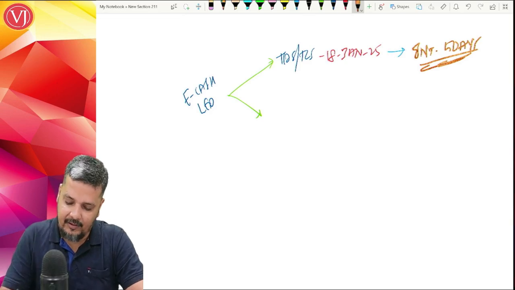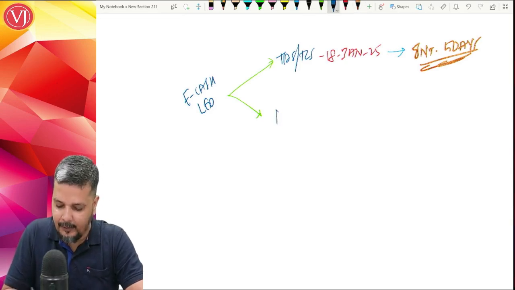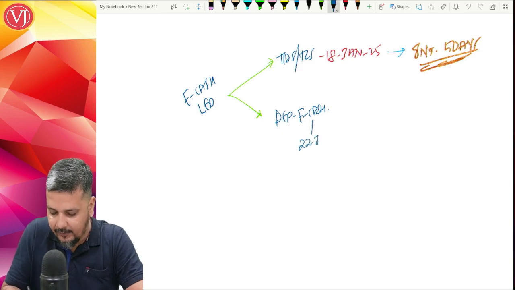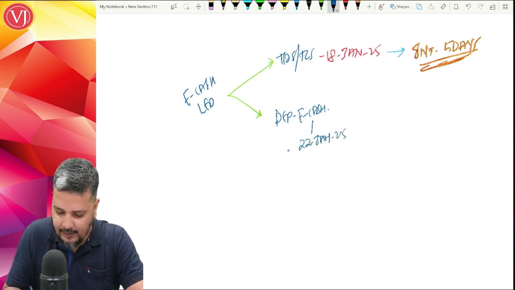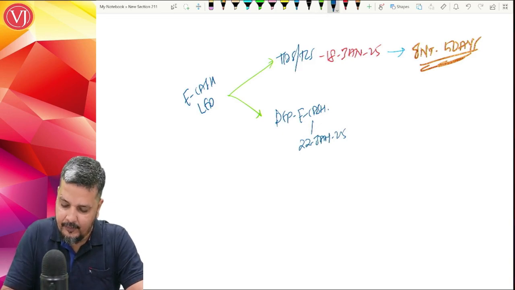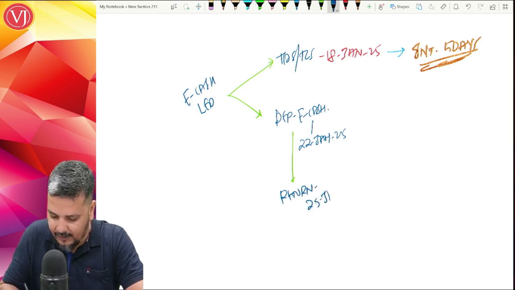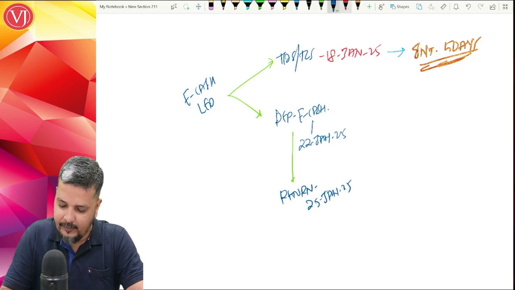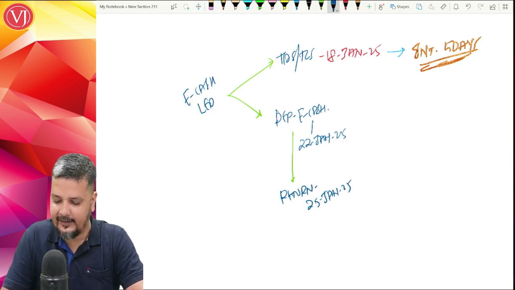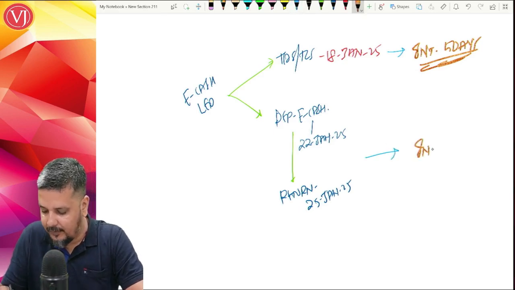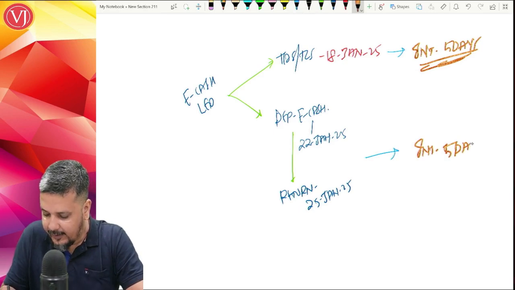No relaxation. Second situation, if at all the amount would have been deposited in electronic cash ledger on say 22nd of Jan 2025, followed by filing of return on 25th of Jan 2025, then please understand, even in this case, interest will be for the entire 5 days.